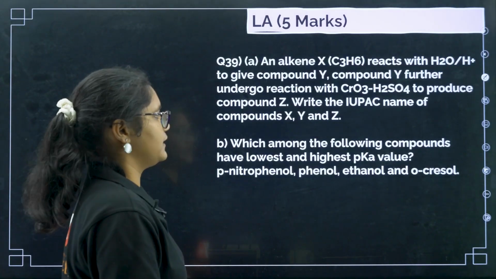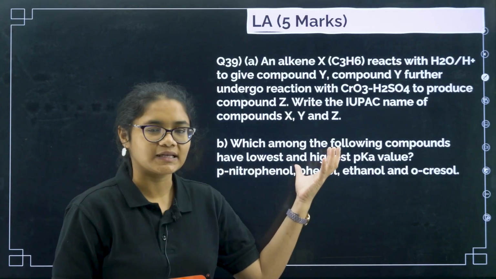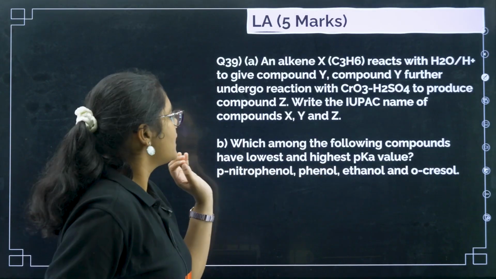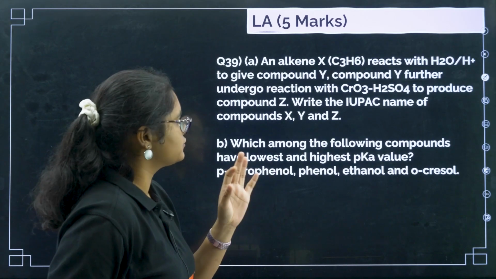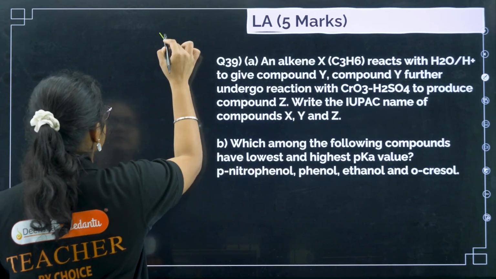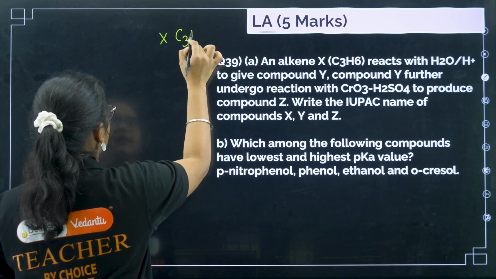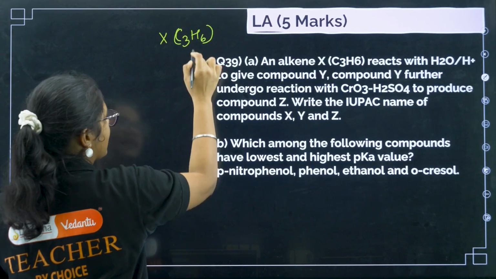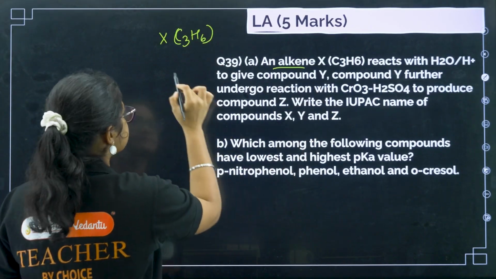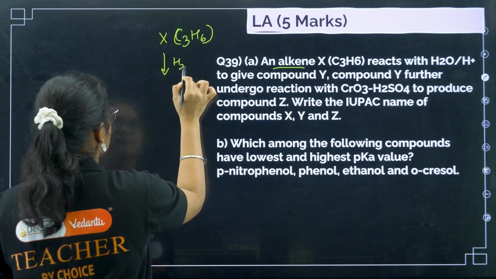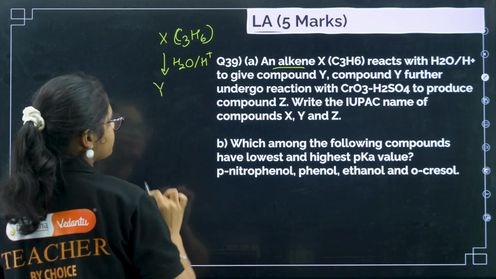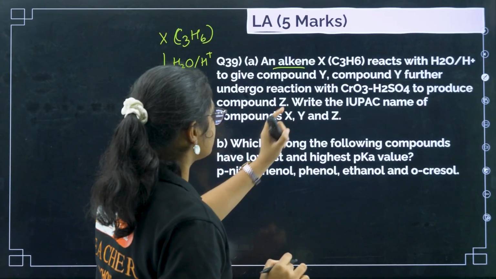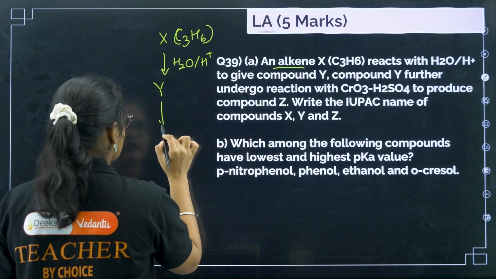Next, question number 39. This type of question can also be asked. An alkene X, C3H6, reacts with H2O and H plus. So you have X, that is C3H6, and you can see this is an alkene. It reacts with H2O and H plus to give a compound Y. Now compound Y further undergoes reaction with CrO3 and H2SO4.